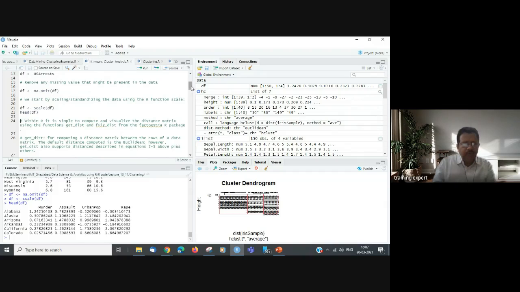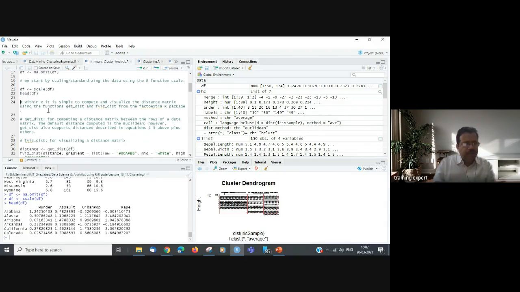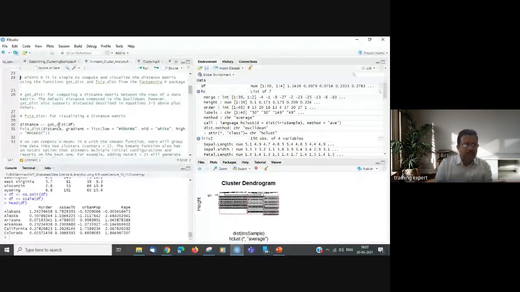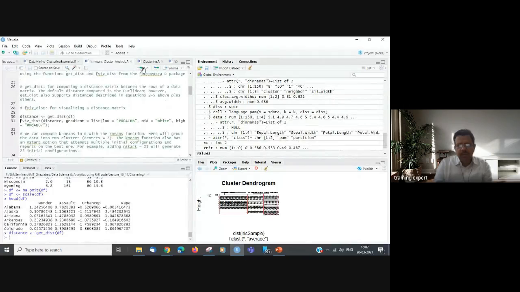Now we will load these 2 packages. Within R, it is simple to compute and visualize the distance matrix using the functions get_dist and fviz_dist from the package called factoextra. So these 2 methods we will be using. get_dist on df will calculate the distance matrix.